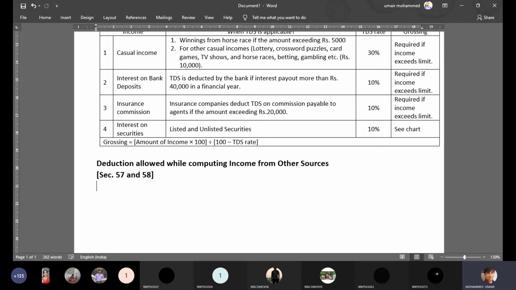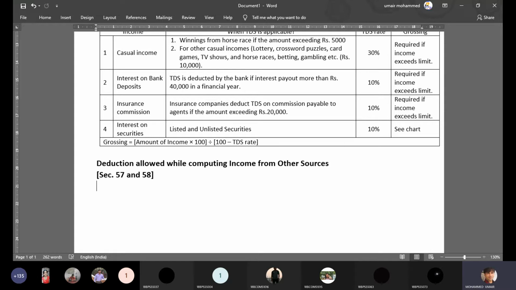Likewise, what are the deductions that are permissible while computing income from other sources? So here the logic is simple. The rule says, if you have any incidental expenses pertaining to a specific income under the head other sources, it is allowed. But certain conditions are there.